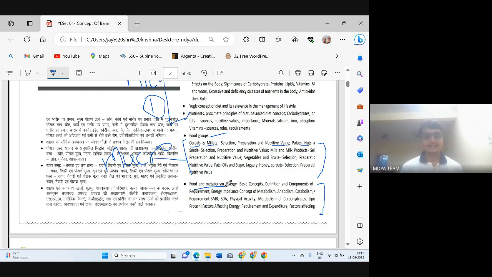All these concepts we will study in our last unit. This is a very important and very interesting unit, food and metabolism.